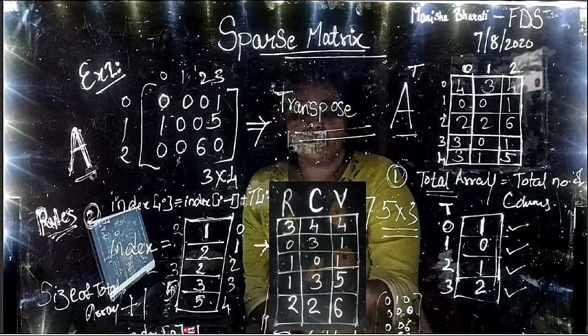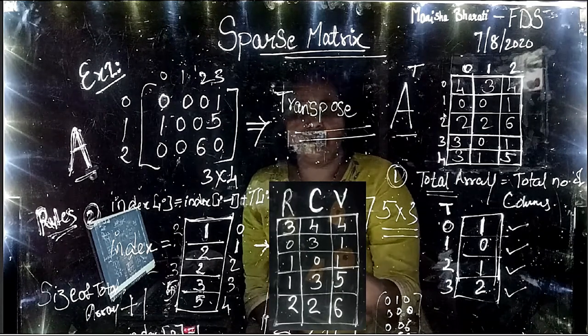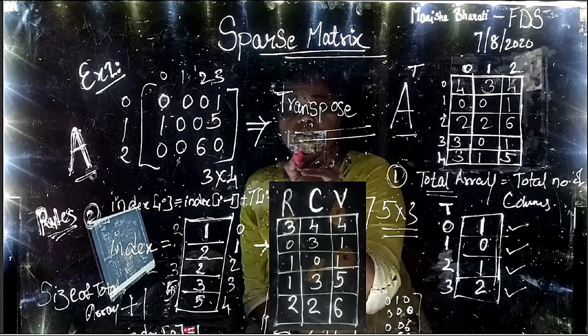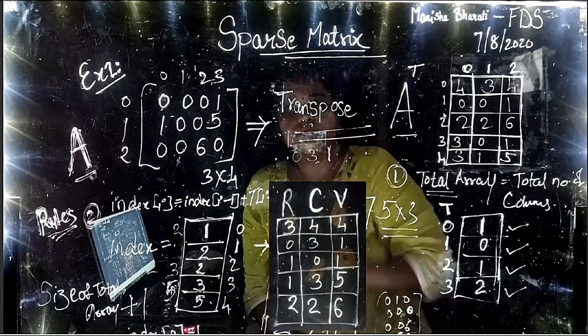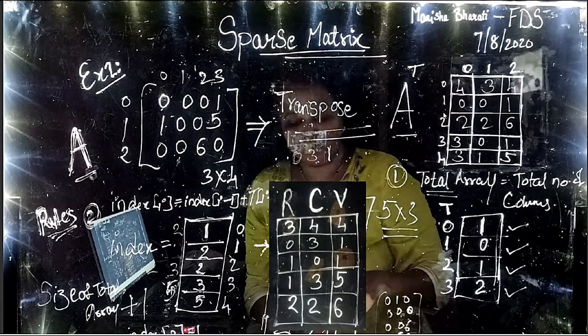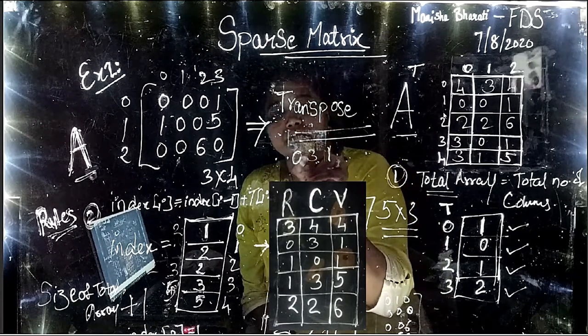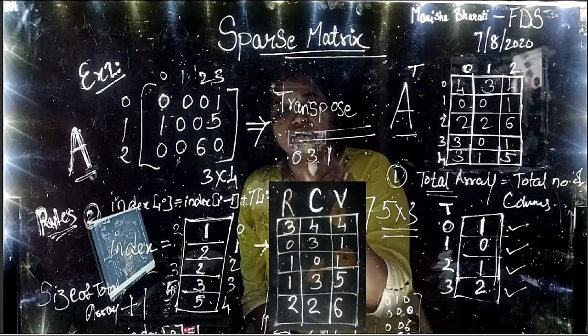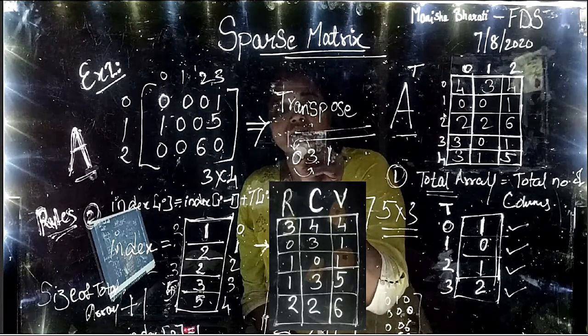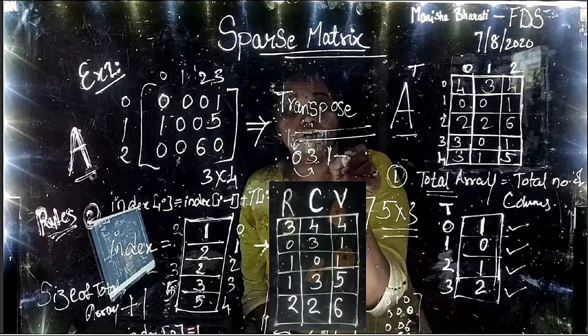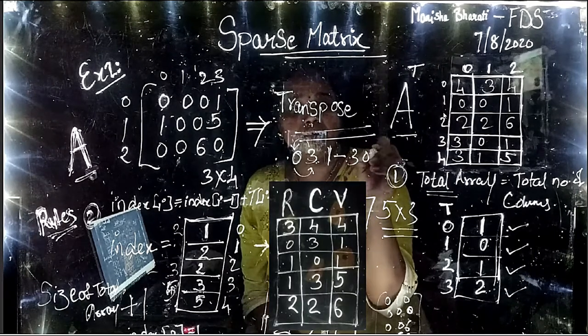second row. The second row values are 0 3 1, right? When we are calculating the transpose, this has to be interchanged. So the row becomes column and the column becomes row. So this will become 3 0 1.